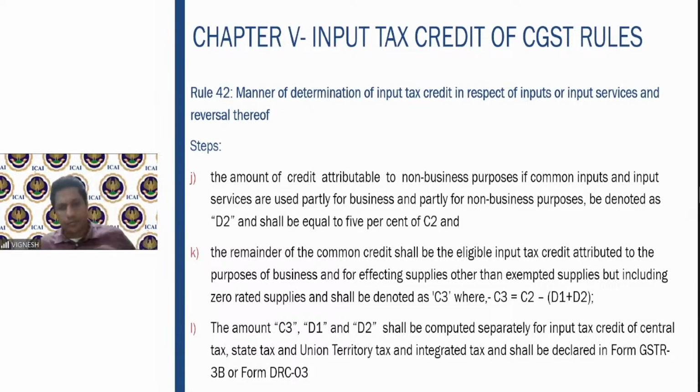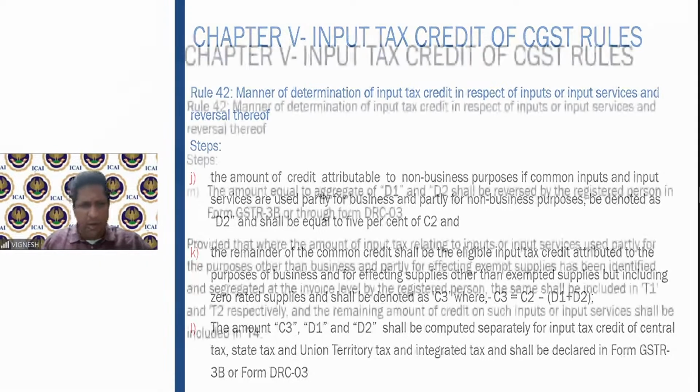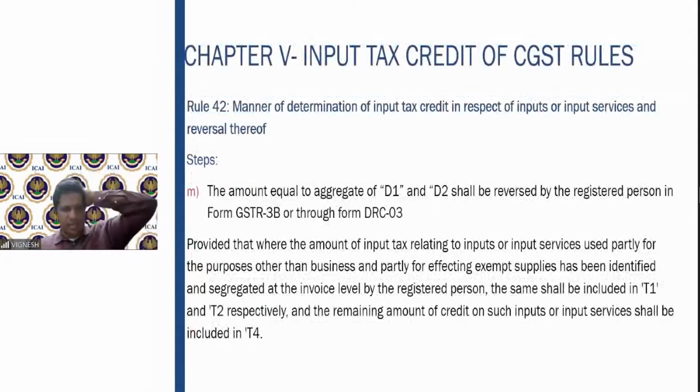And once you get these three, C3, D1 and D2, you will indicate them separately for the purpose of input tax credit, and it shall be declared in form GSTR 3B or DRC 03. DRC 03 is a form where you yourself declare the respective items and reverse the credit. So in case you don't declare in 3B, you can also declare in the DRC 03.